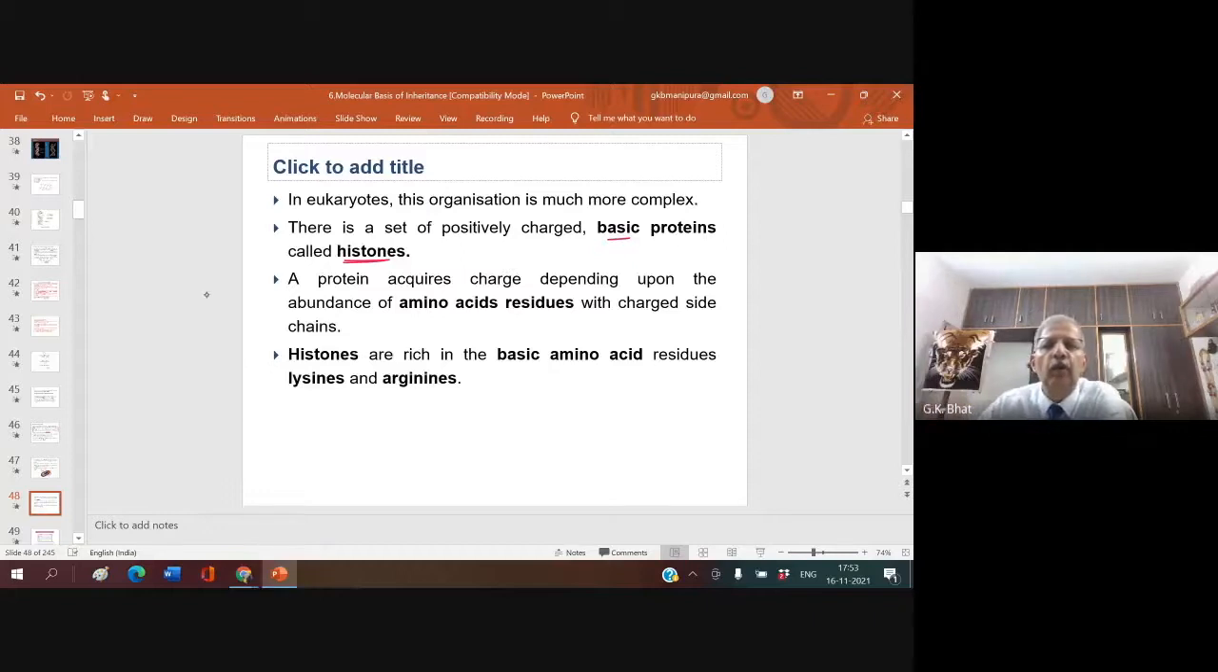A protein acquires a charge depending upon the abundance of amino acid residues, that is, amino acids with charged side chains. Histones are rich in the basic amino acid residues lysine and arginine. This is another important point to remember. What type of proteins are associated with the DNA? Histones, rich in the basic amino acids lysine and arginine.